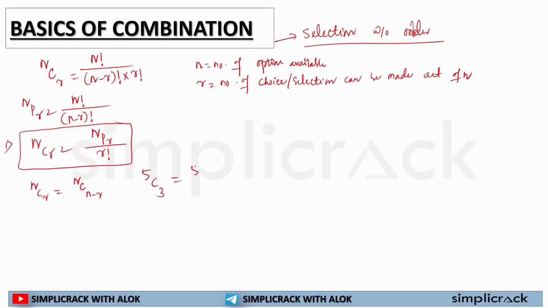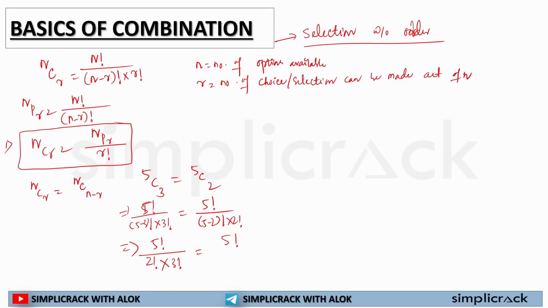The answer will be the same as 5C2, since n minus r is 5 minus 3, which is 2. 5C3 is equal to 5 factorial divided by (5 minus 3) factorial multiplied by 3 factorial. Here 5C2 is equal to 5 factorial divided by (5 minus 2) factorial multiplied by 2 factorial.